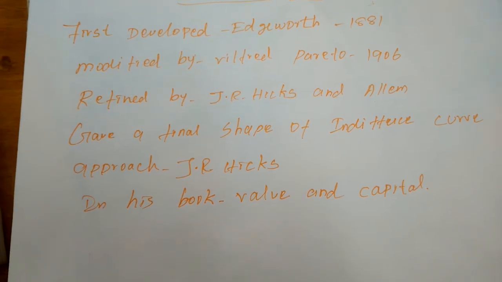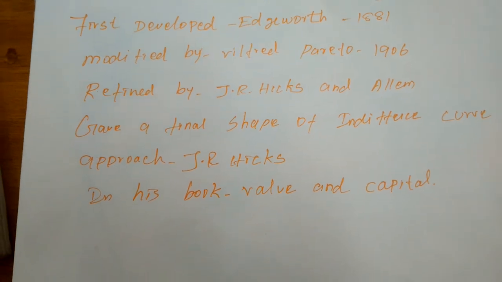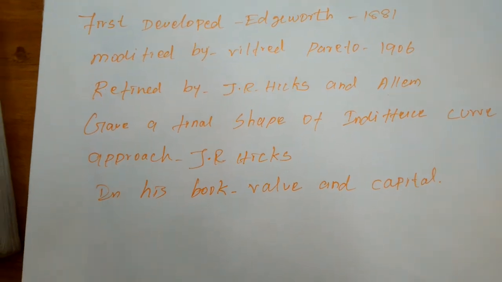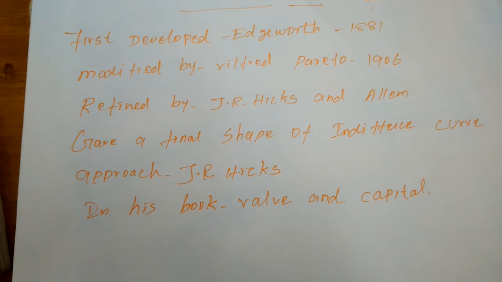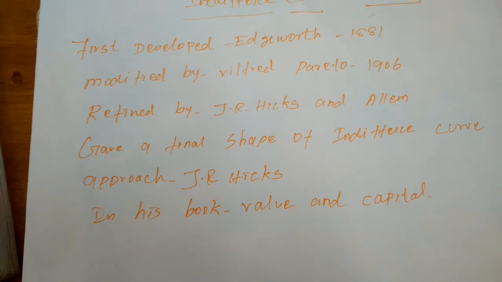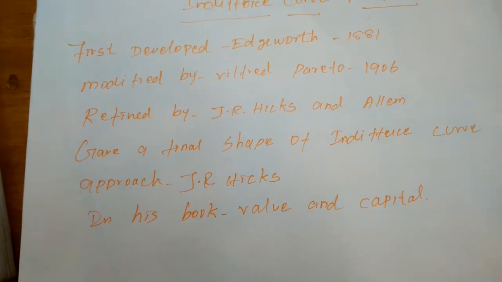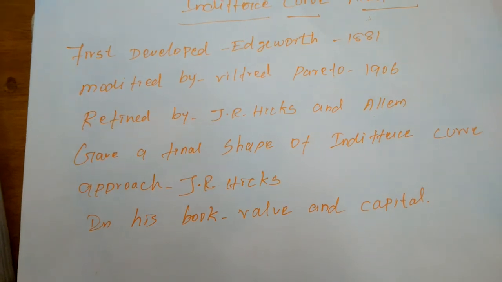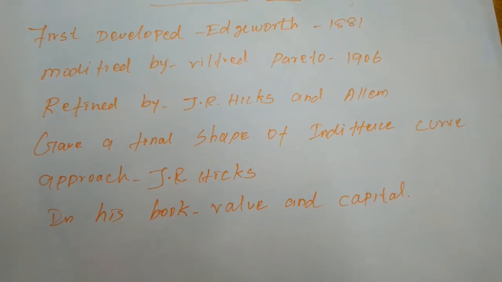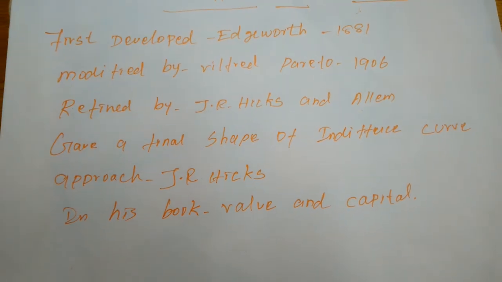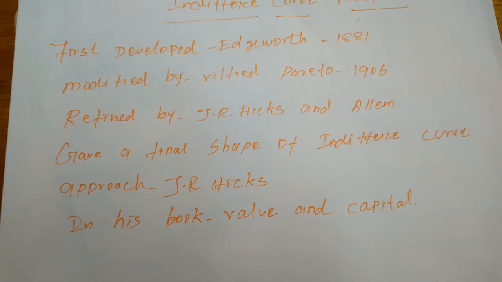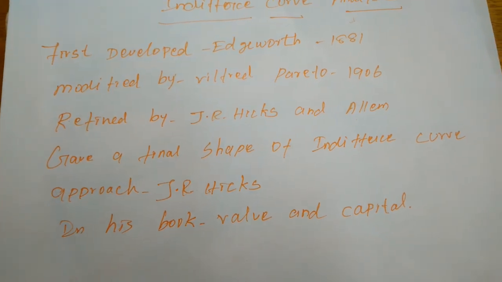After that, in 1906, Wilfred Pareto modified the Edgeworth approach. Again, J.R. Hicks and R.G.D. Allen refined the indifference curve approach in 1934. Later, in 1939, J.R. Hicks in his book gave a final shape to the indifference curve analysis. The book name is Value and Capital.